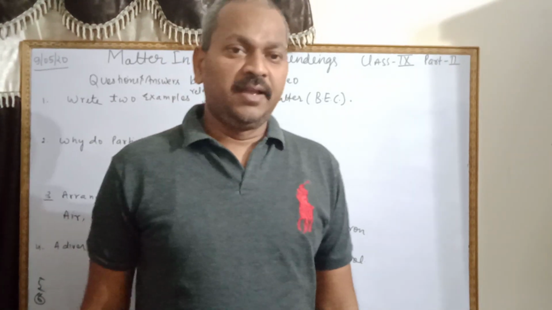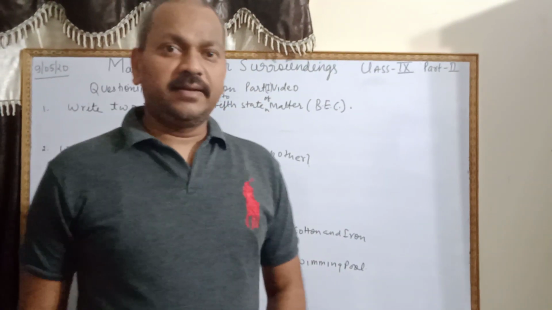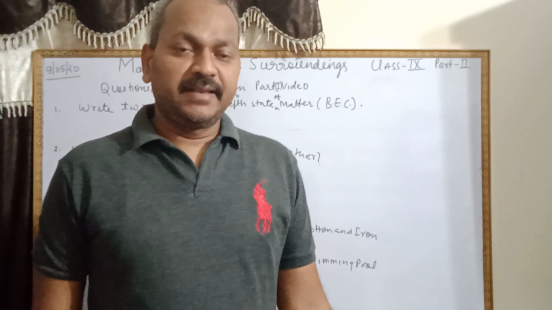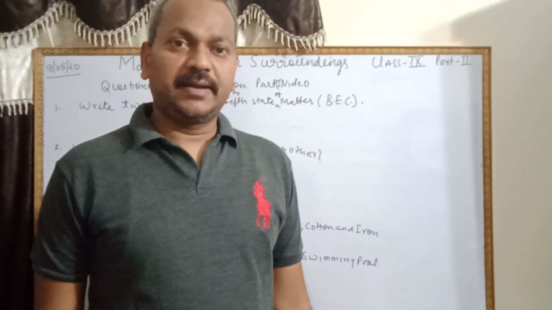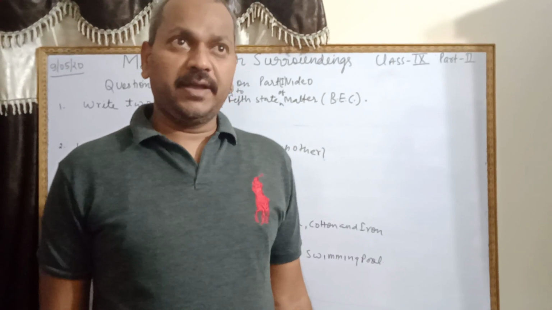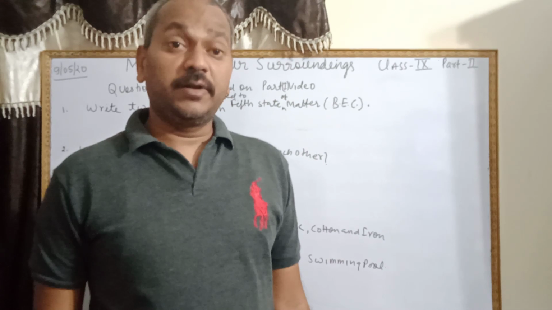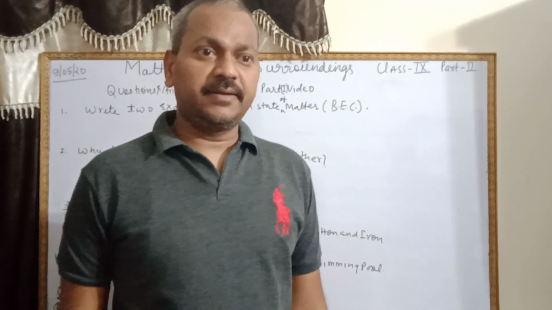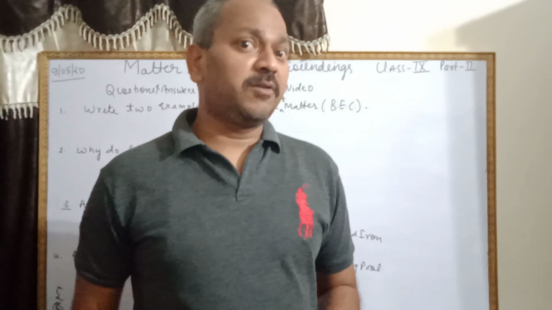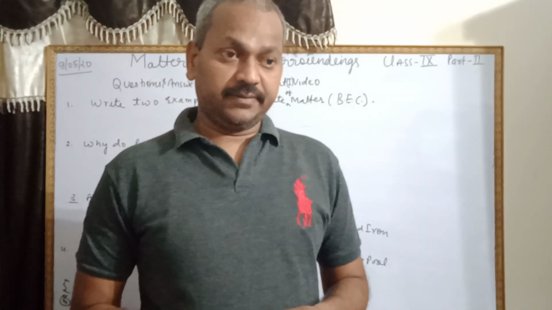Yes, children. Now, matter in our surroundings. This is a chapter of chemistry in class 9th. In the previous video we studied in this chapter what is matter, composition of matter, physical properties, and classification on the basis of physical properties.